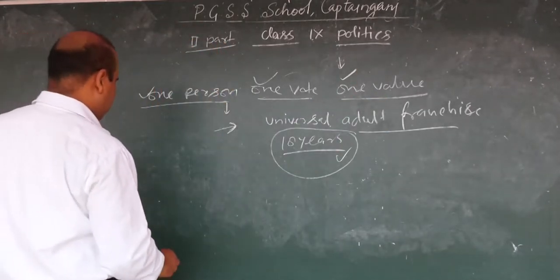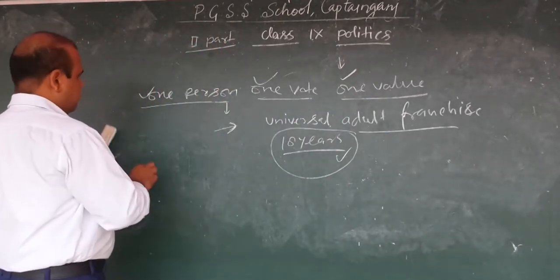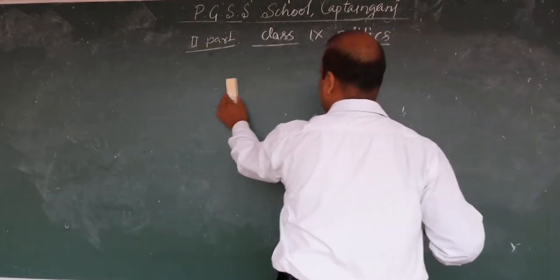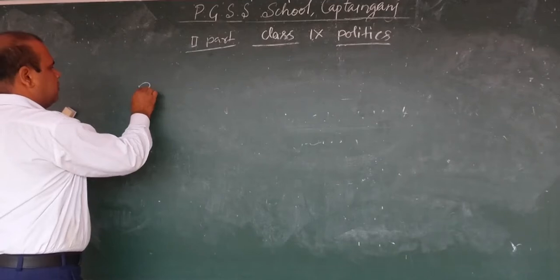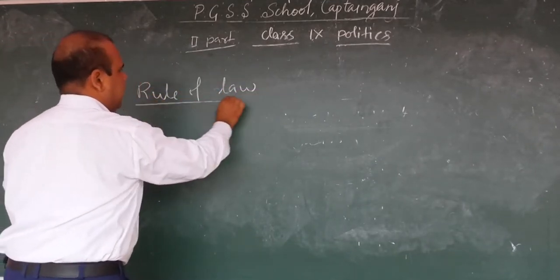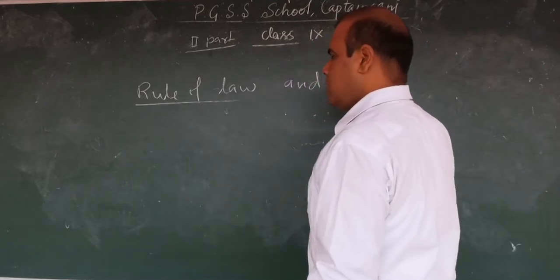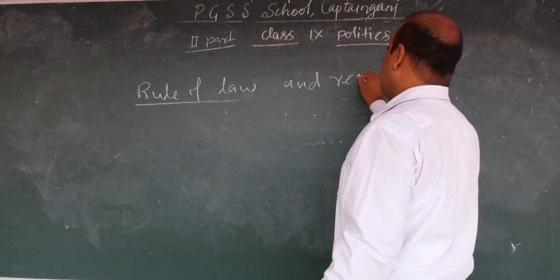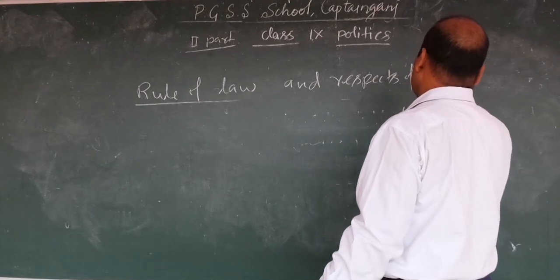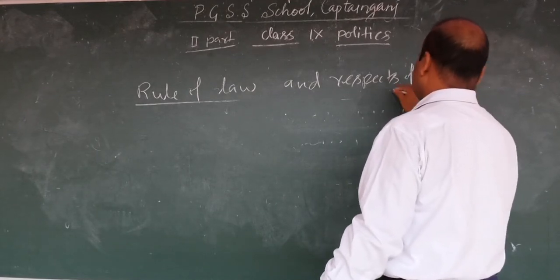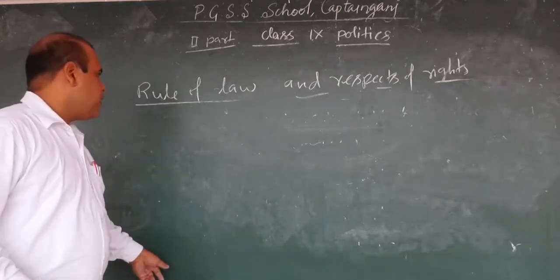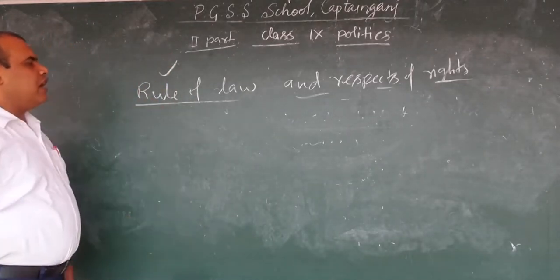Next feature of democracy: rule of law and respect of rights. In a democratic form of government, there is a rule of law.